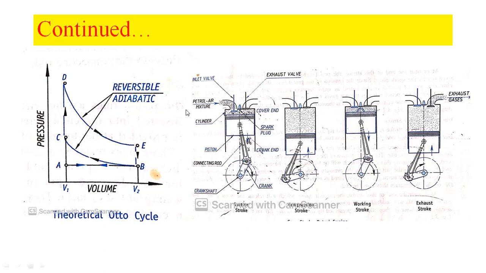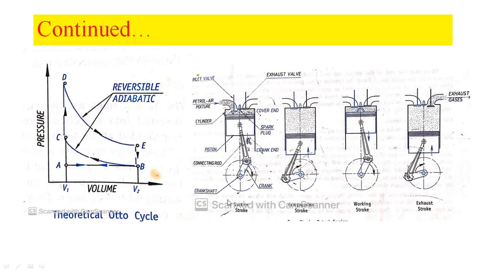This 4-stroke petrol engine works on the theoretical Otto cycle. It is also known as the constant volume heat addition cycle. I will explain what AB, BC, CD, DE and EB are, as and when I explain these strokes.